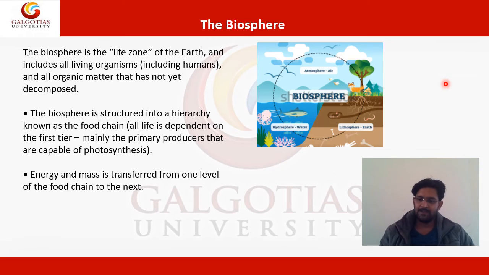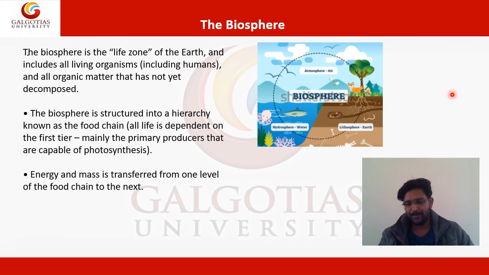If we look at the hierarchy, energy and mass are transferred from one level of the food chain to the next. Suppose a goat is eating this plant, so energy and matter from the plant are transferred to the goat. Then the goat is eaten by something like a lion, so it is again transferred from there.